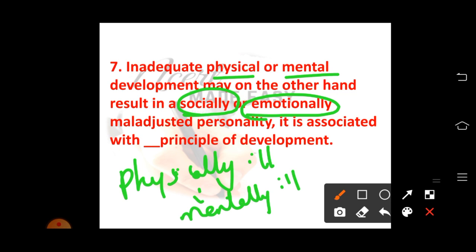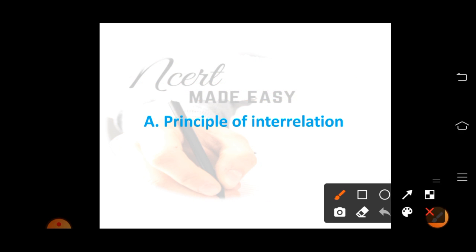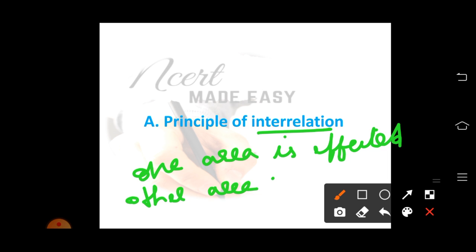So this is related to the dash principle of development, that is the principle of interrelation. Interrelation means nothing but if one area is affected, the other area is also affected. This is the principle of interrelation.